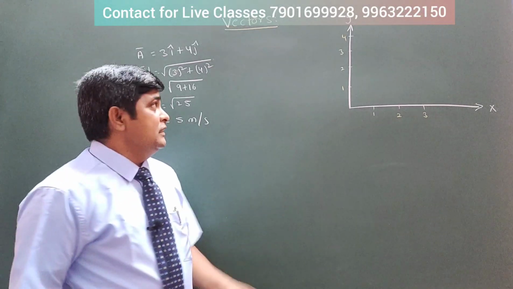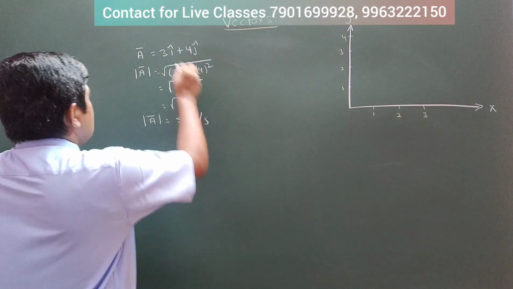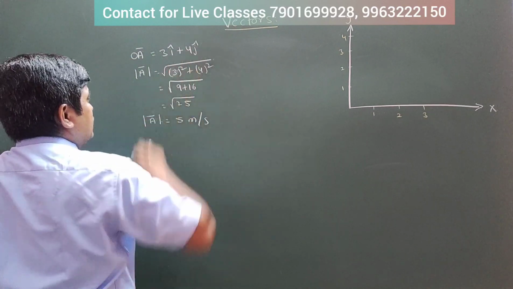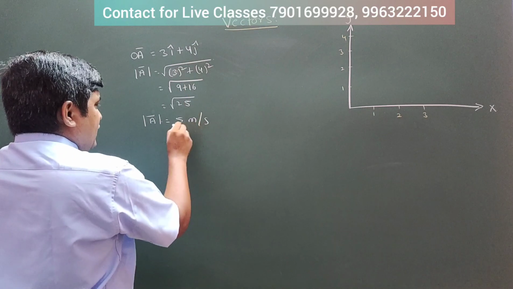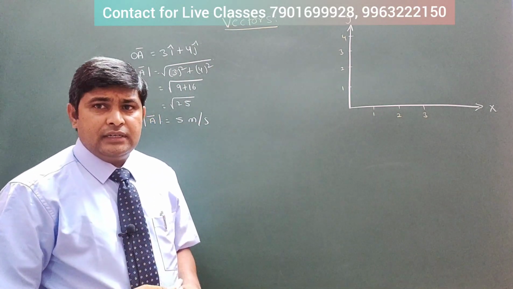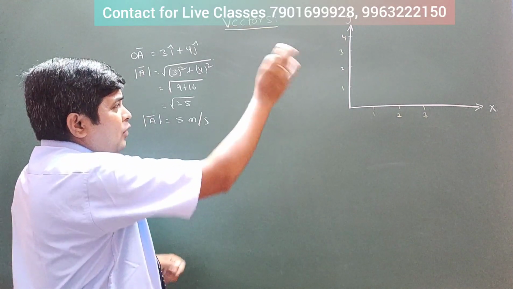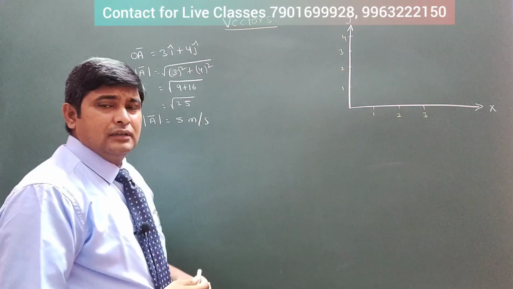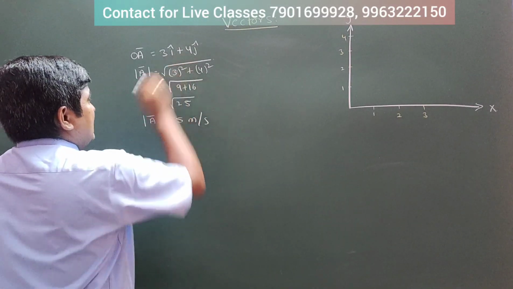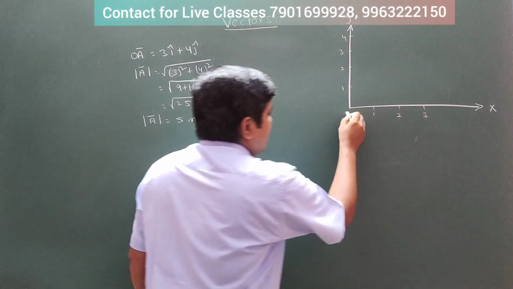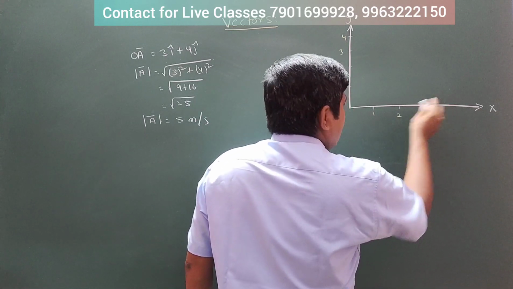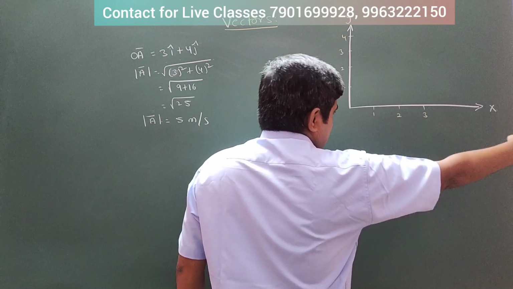So now we can see the continuation of that. Let me take OA bar equals 3i cap plus 4j cap, the magnitude we get is 5 meter per second, right? So how can we understand in what direction the object is moving? 3i cap, where is the 3i cap? We can take i cap in the x direction, right? 3 is the magnitude, and i cap is in this direction.